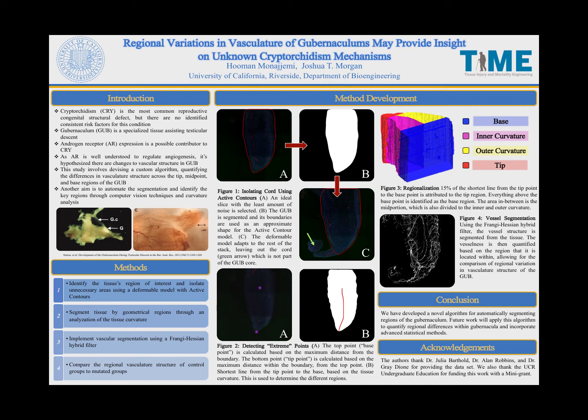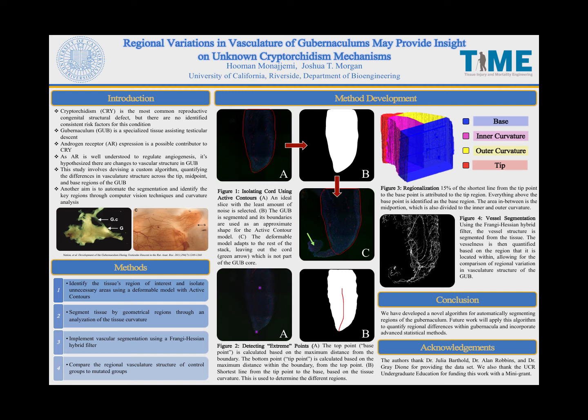To divide up the structure, we need to determine the extreme points that help us identify the different regions. In figure 2a, the top point, considered the base point, is calculated based on the max distance away from the boundary, or basically the furthest point from any edge within the tissue. The bottom point, or the tip point, is a boundary point that is the furthest away from the base point. Using these 2 points, the shortest line that can connect them is calculated based on the curvature of the tissue.